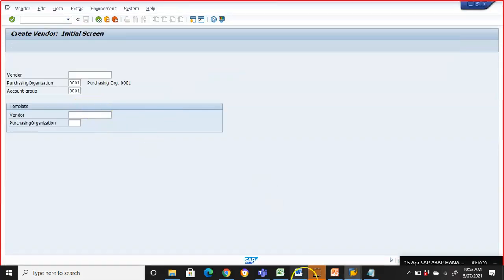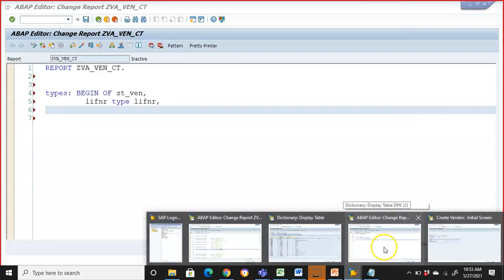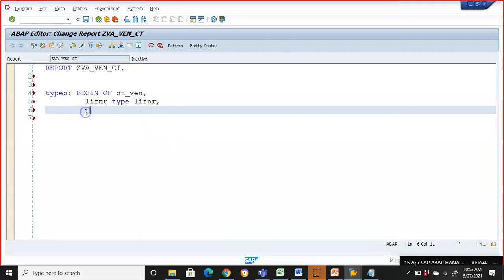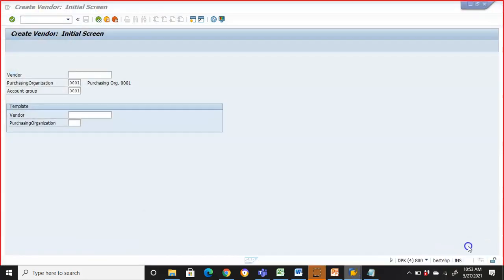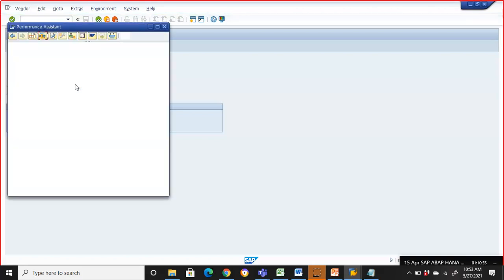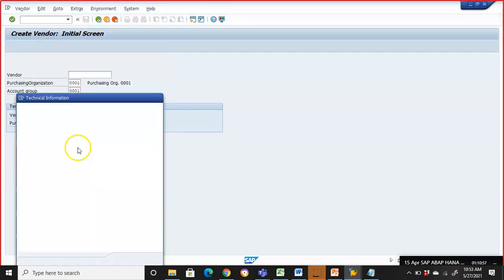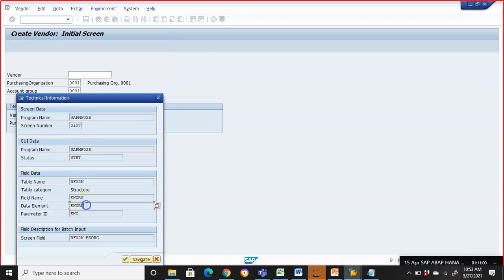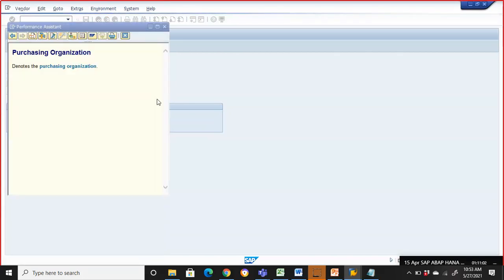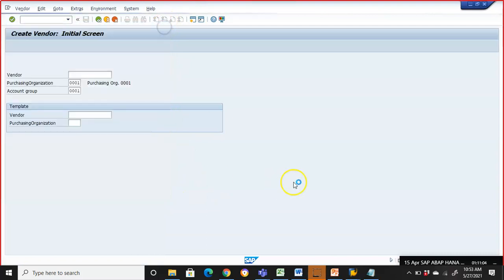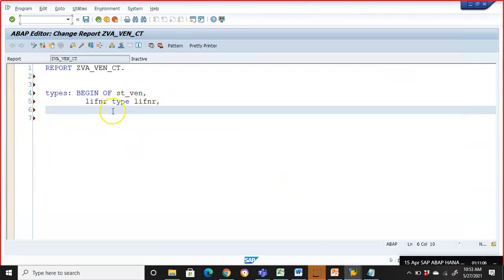In this way we have other fields also for which we have to check the properties. So let me check for the second one. Purchase organization, function F1. See here we have EKORG. Okay, data element is clear, which is EKORG. So EKORG, type EKORG.